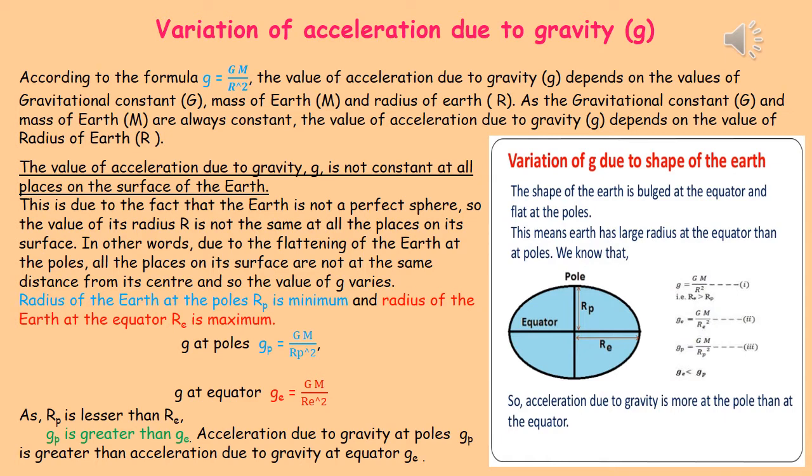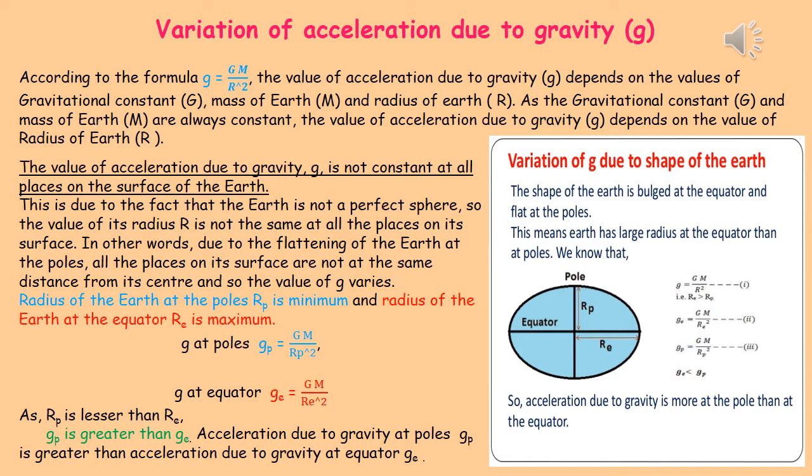The value of acceleration due to gravity small g is not constant at all places on the surface of Earth. This is due to the fact that the Earth is not a perfect sphere, so the value of its radius R is not the same at all places on its surface.